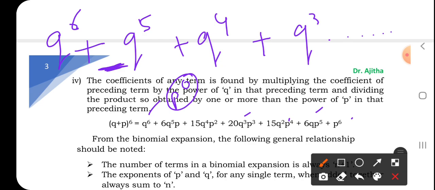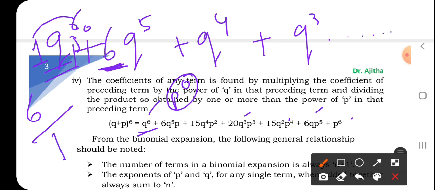In the first term known as Q6, इसमें यहाँ पे देखिए, in the first term the Q coefficient is 1. What you have to do? You have to multiply this. 6 into 1, 6. And यहाँ पे P का पावर कितना है? 0 है. P का पावर में एक और ऐड करना है, मतलब हो गया P0 से P1. Now you have P1, 6 divided by 1, so the value will be 6 here, right? And in the same way you have to find out the succeeding terms. You can see यहाँ पे मैंने P0 लिखा, यहाँ P1, यहाँ P2, P3, likewise it will go on.